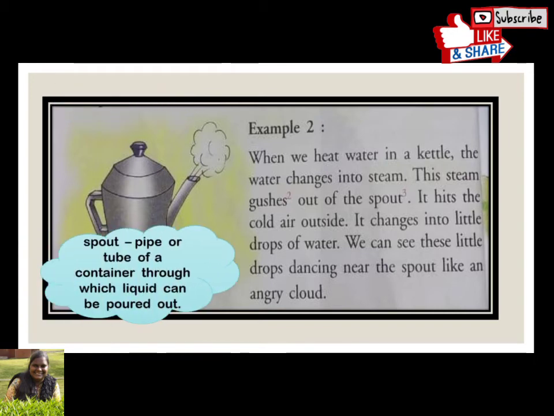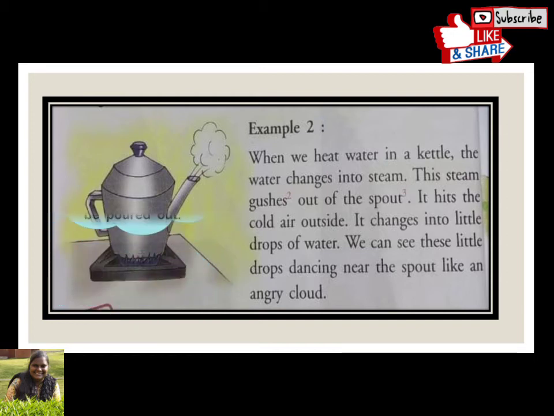Spout is a pipe or tube of a container through which liquid can be poured out. And this water which comes out changes into little drops of water because of the cold air outside. And as you can see, it seems like some angry cloud has come out of the kettle.